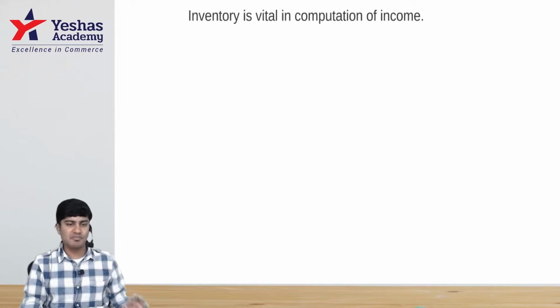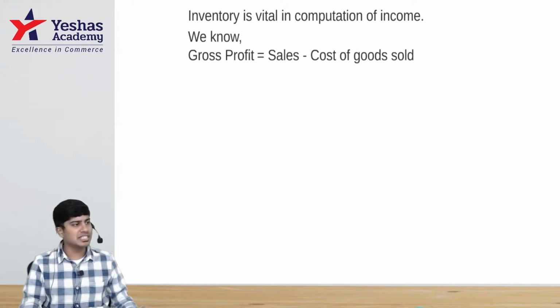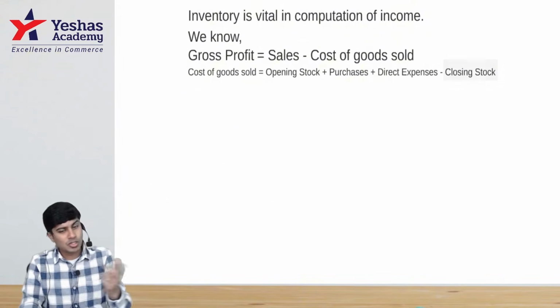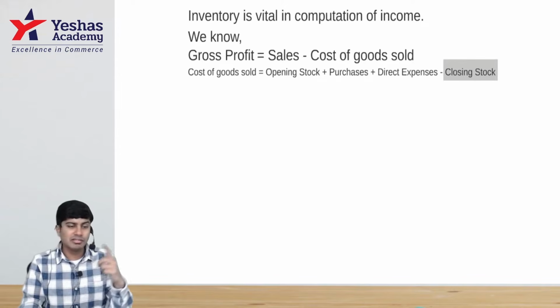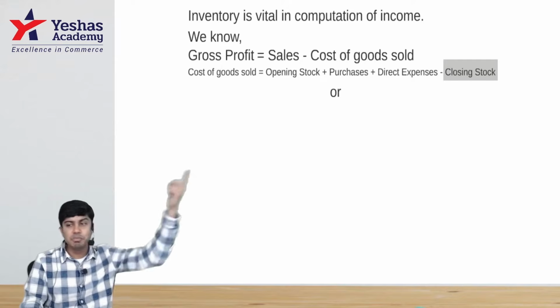This is the information that's given to us, and using that we'll see how to find GP. You all know the formula for GP is sales minus cost of goods. Do you also know that cost of goods is opening stock plus purchase plus direct expense minus closing stock? In this, if closing stock goes wrong, then cost of goods sold will go wrong. If cost of goods sold goes wrong, then GP will go wrong.